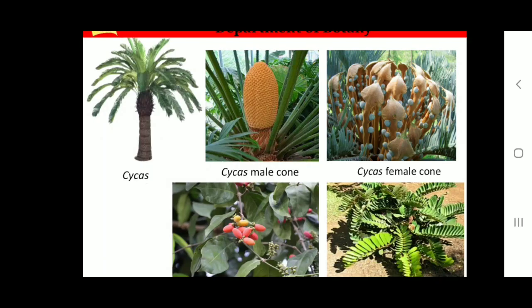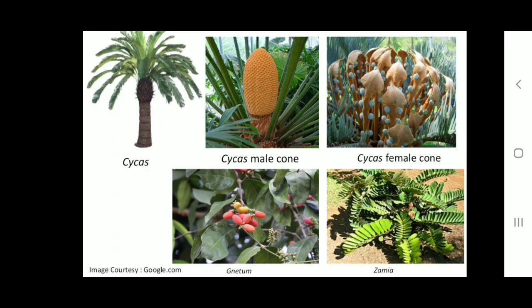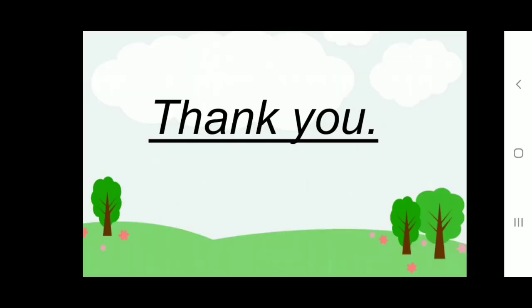There are some photographs of gymnospermic plants such as Cycas, Cycas male cone, Cycas female cone, then Zamia and Gnetum, as well as Ginkgo biloba, Pinus, then Thuja, etc.